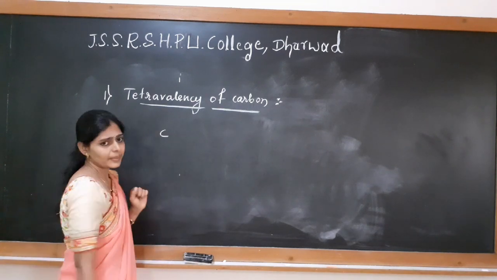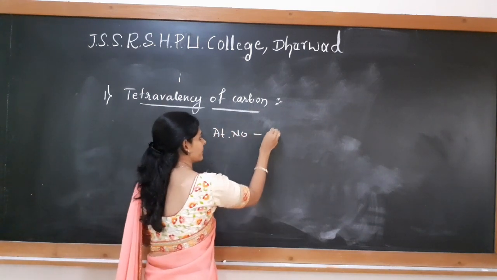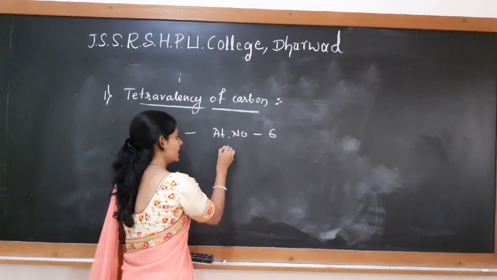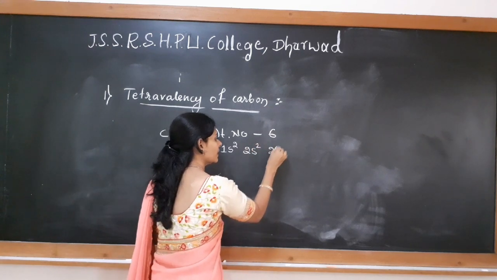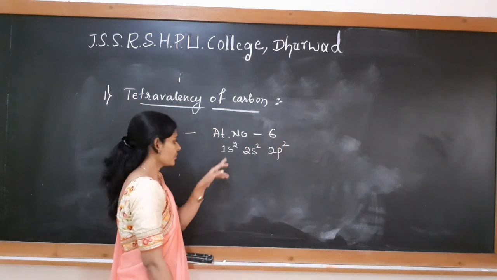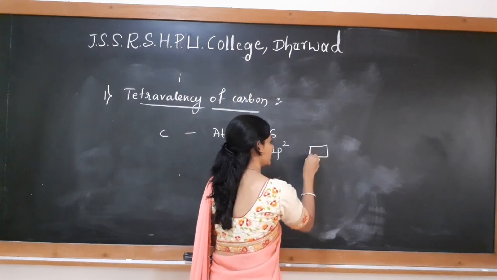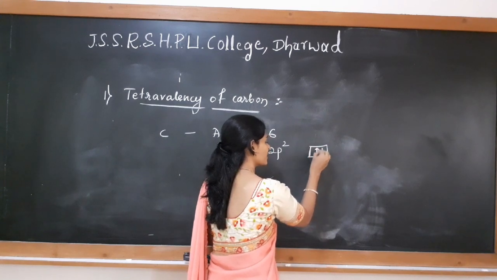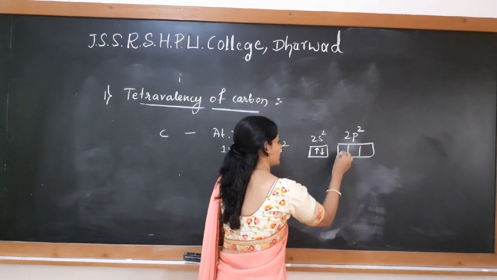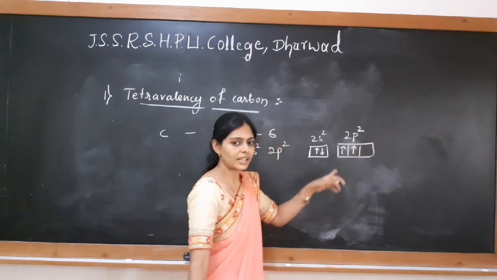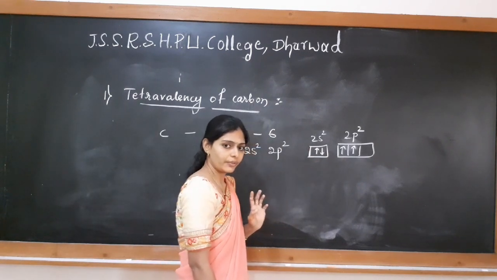Carbon is represented by C, which has atomic number 6, right? Its electronic configuration is 1s2, 2s2, 2p2. This is the electronic configuration of the carbon atom. You can represent it like this also: if this is our outermost shell, 2s2 and 2p2, with electrons filling the subshell. It is a representation of the electronic configuration in the ground state.